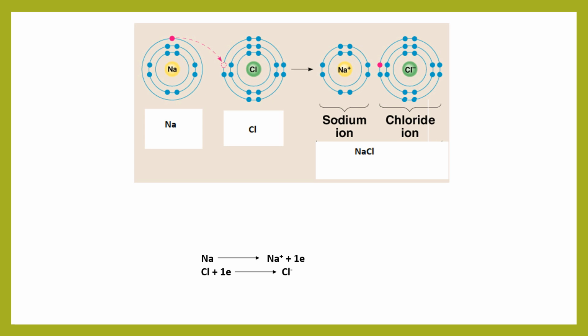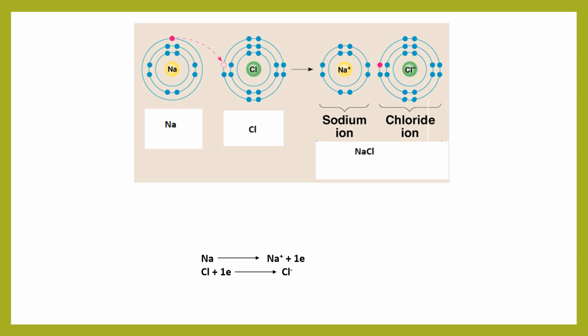Let's take the example of the sodium chloride molecule to explain ionic bond formation. Sodium chloride is a typical example of an ionic compound. The valence configuration of the sodium atom is 3s1 and that of the chlorine atom is 3s2 3p5.